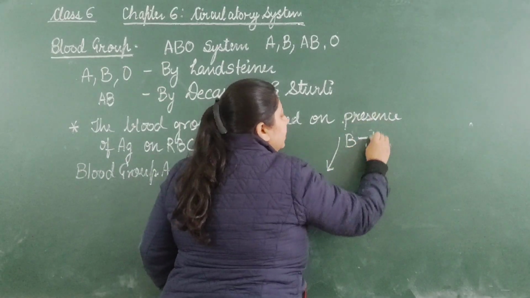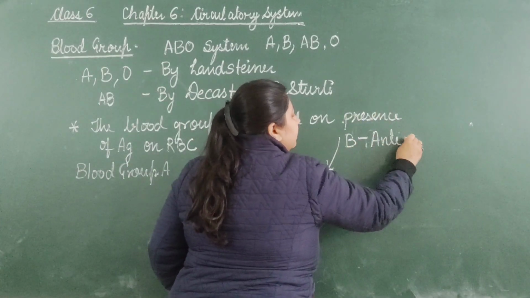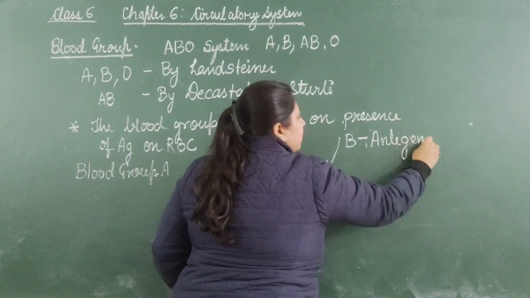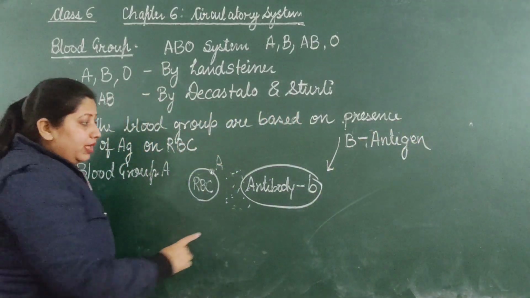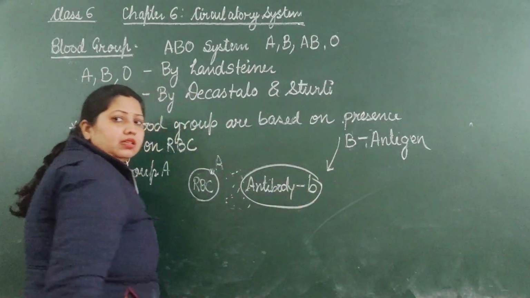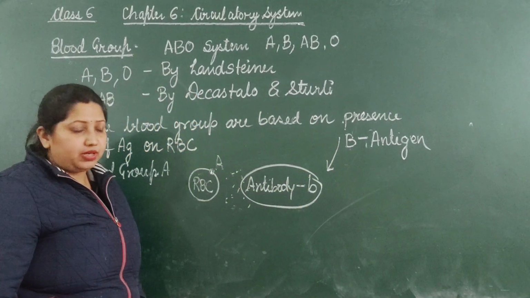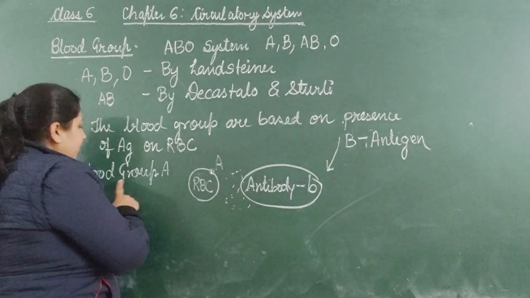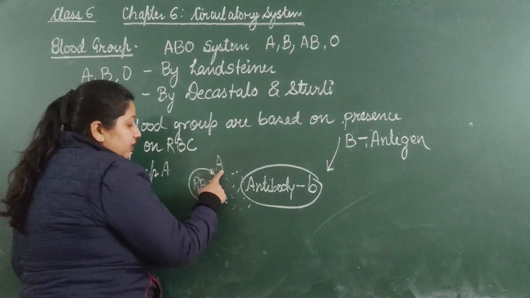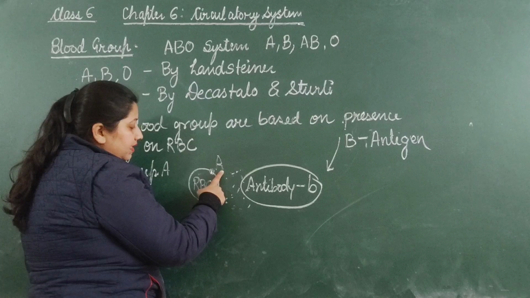If antigen B enters this body from outside, our antibody B will kill that antigen and protect our body.